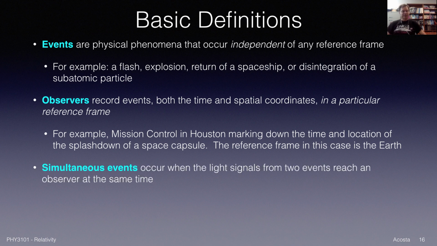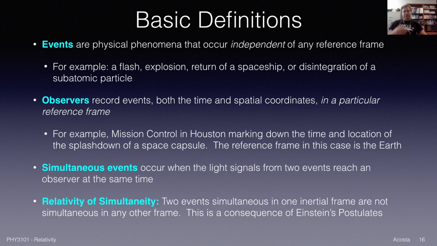Now, simultaneous events, what is that? That occurs when two light signals from two events reach an observer at the same time. So two things happen coincidentally, at least as interpreted by you as the observer. That's simultaneity. But there's a relativity of simultaneity. In other words, two events that are simultaneous in one inertial frame are not simultaneous in any other frame. And this is what we'll see is a consequence of Einstein's postulates.